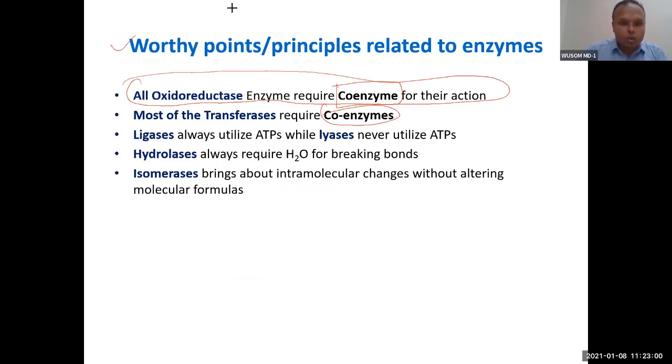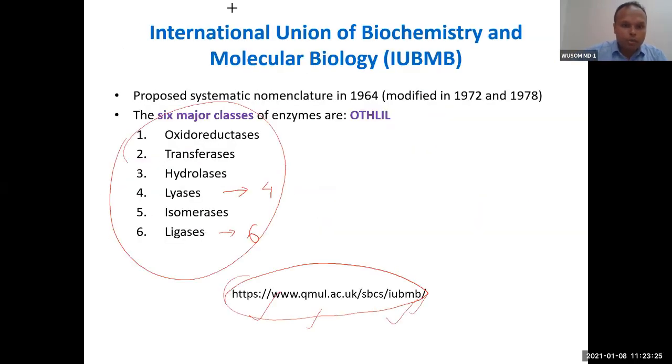And then you have 2 L's, and the function of these 2 may sometimes confuse you. A very important difference between them is that ligase will always utilize ATP and lyase will never utilize ATP. This is a very important difference between lyase and ligase function. Ligase, the last one, number 6, will always utilize ATP. Lyase will never utilize ATP.